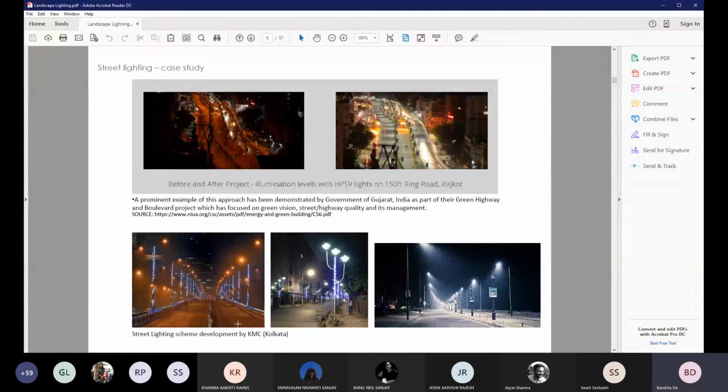On the other hand, these couple of pictures that you see below are streetscape images from Calcutta. Similarly, the municipal board in Calcutta also realized the importance of changing the conventional halide lamps to LED lights to conserve energy and have a more efficient lighting system. However, a very personal observation is that while all the street lamps in the city were changed to LEDs, an immense emphasis was laid on beautifying the city.